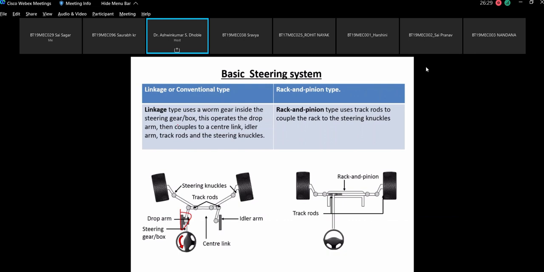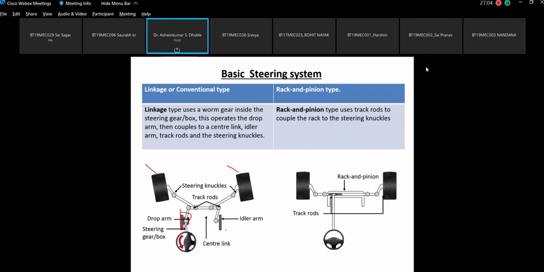This operates the drop arm, then couples to the center link, idler arm, track rod, and the steering knuckle. So this is the steering knuckle about which the wheels turn; presently it shows the vehicle moving in the left hand direction. Okay, so this is basically the mechanism. Please understand that in this linkage type of mechanism, which is the conventionally followed mechanism, it uses all the linkages.